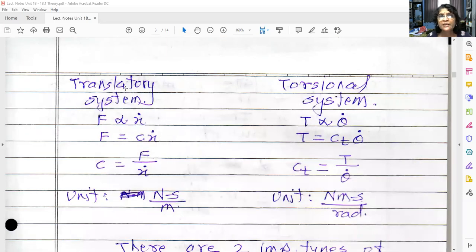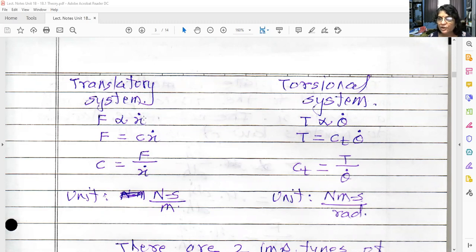Now see, there are two systems, translatory system and torsional system. How do you define the damping coefficient for translatory system and for torsional system? As I told you, F is the damping force. This damping force is proportional to velocity.